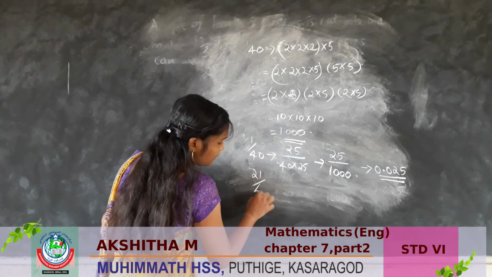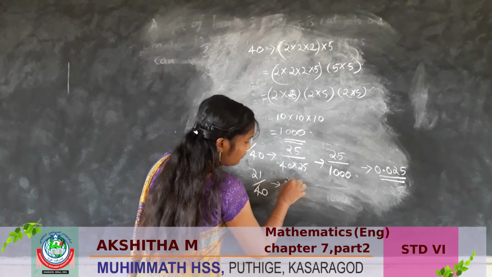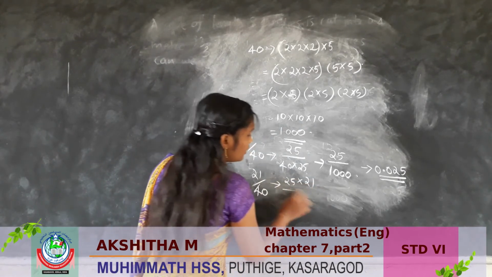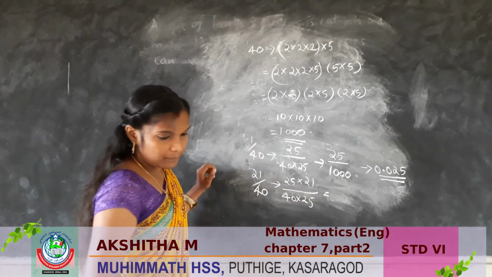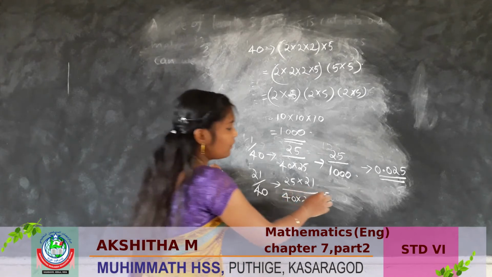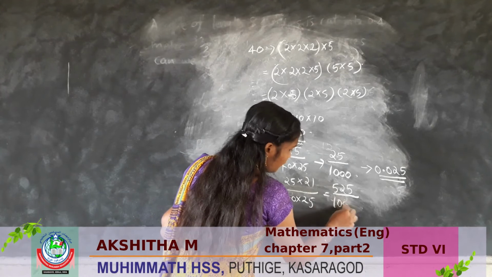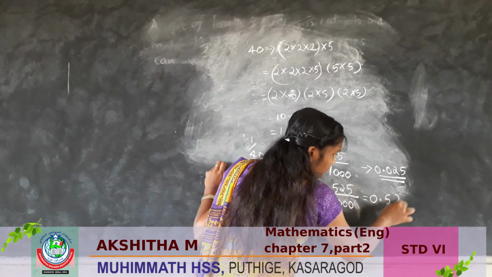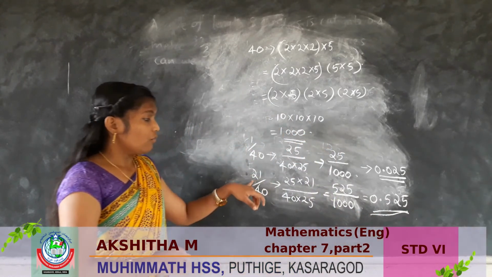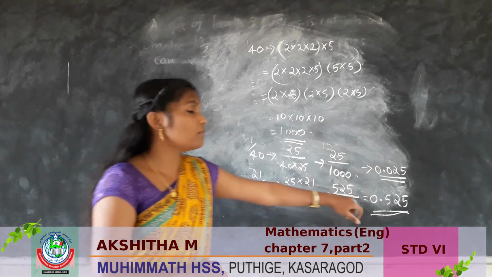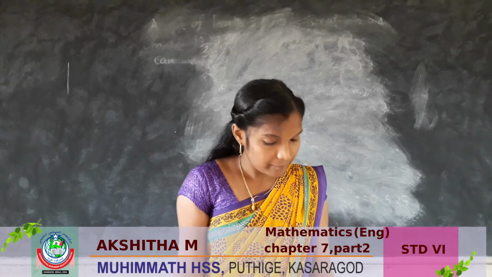How can we write 21 by 40 in decimal form? 25 into 21, 40 into 25. So 25 into 21 is 525, and 40 into 25 is 1000. Decimal form 0.525. 21 by 40 we can write in decimal form as 0.525. Is it clear? Let us see some problems.